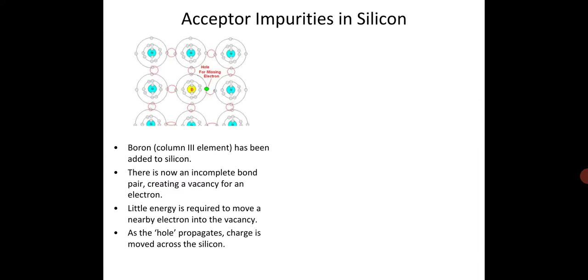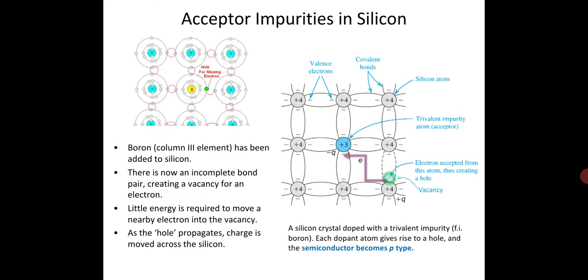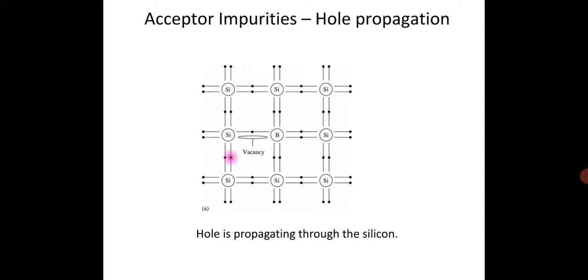Now, if impurities from the third group are added, that is trivalent, like boron, aluminum, gallium, indium, then there is a deficiency of 1 electron. That's why 1 hole is present over here. Because the third group element's outermost orbit contains only 3 electrons, 1 electron is vacant over there. So the semiconductor becomes a P-type semiconductor. Acceptor impurities are the ones which accept electrons, and the hole is propagating through the silicon.